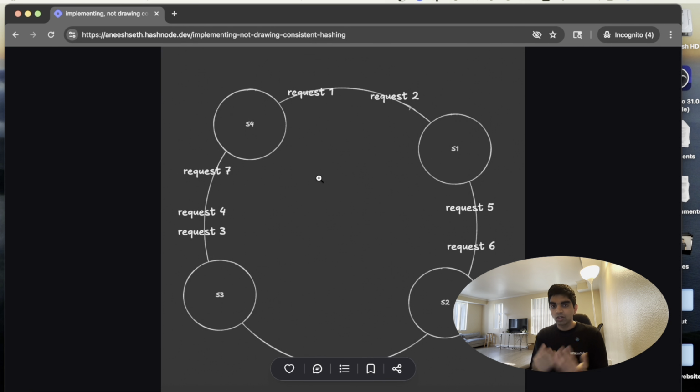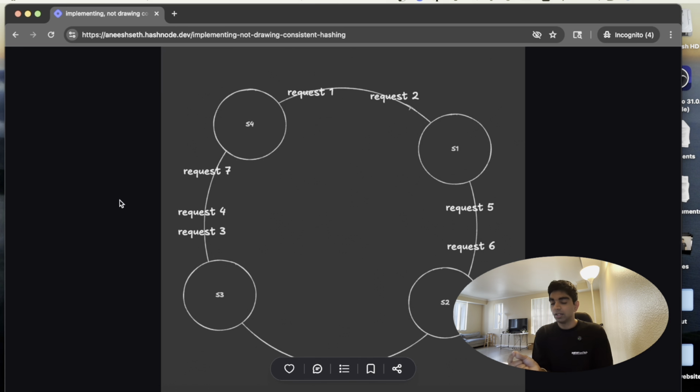Consistent hashing requires you to create a ring, and that ring is essentially where all of your servers live. Now, this ring isn't an actual physical ring, it's more a virtual representation of how these servers exist, but it involves creating a ring. And this ring has, let's say, an S1, an S2, an S3, and an S4. These are representations of 4 servers.